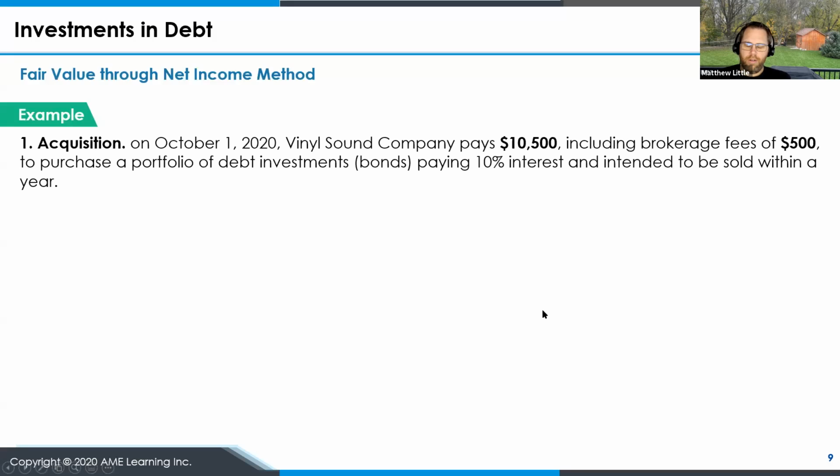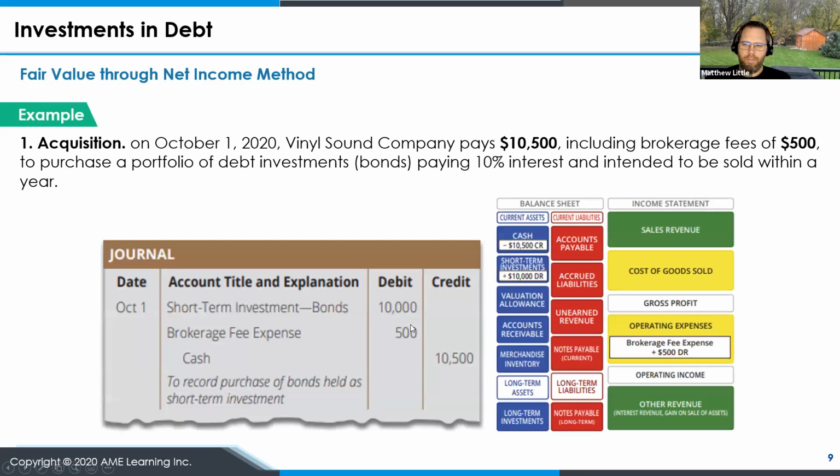So we have an example here where on October 1st, 2020, Vinyl Sound Company paid $10,500, including brokerage fees of $500, to purchase a portfolio of debt investments, bonds, paying 10% interest, intended to be sold within a year. So in this example, we will have a 3-line or compound journal entry where we have the short-term investment in bonds, because we plan to keep it within a year, worth a debit of $10,000. We have to record our brokerage fee expense amount of $500 as a debit. And then we credit our cash because we're actually providing cash for this purchase of $10,500.